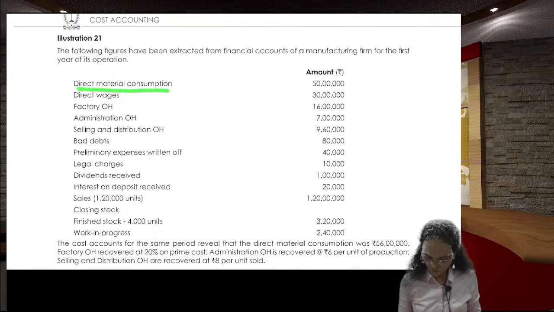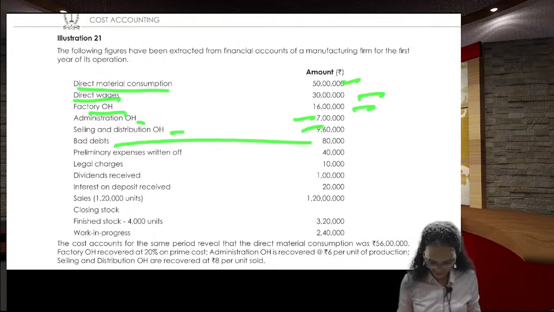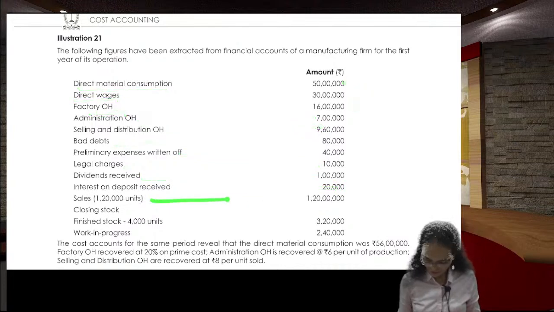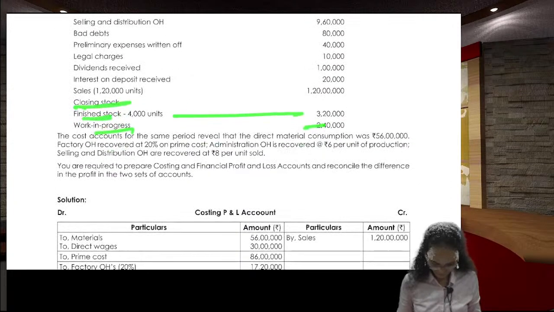Direct material consumed this much, direct wages this much, overheads this much, administration this much, selling and distribution, bad debts, preliminary expenses written off, legal charges, dividend received, interest on deposits received, sale units this many and rate is this much, closing stock finished goods this much, work in progress this much.